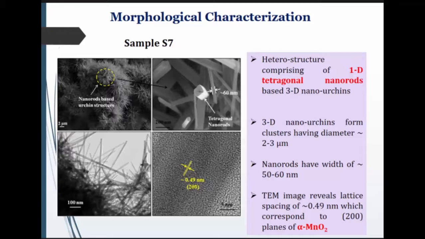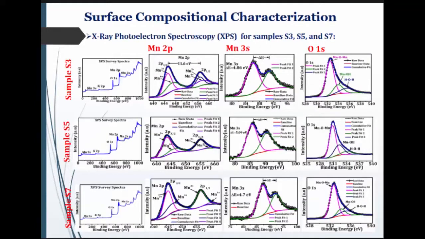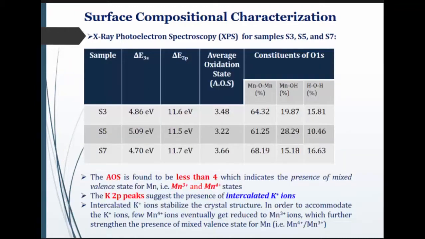And for the reaction time of 7 hours, I obtained the nanorod like structure, and the lattice spacing matched with the alpha phase of MnO2. These phases were also investigated further using X-ray diffraction, and there you can see that for the 3 hours reaction time, it is delta, and for 7 hours, it is alpha. But in the case of 5 hours, both are there, that means alpha and delta.